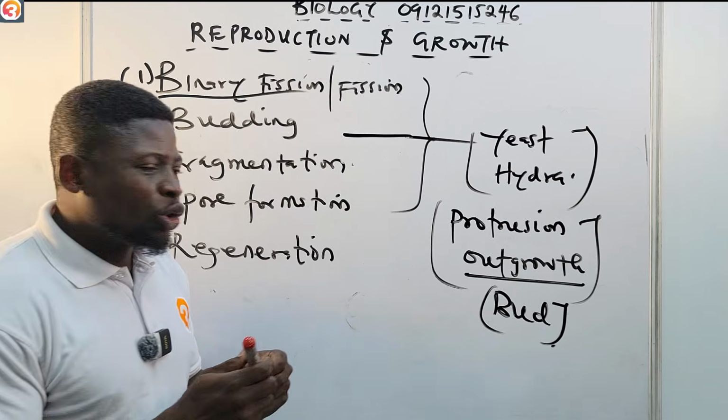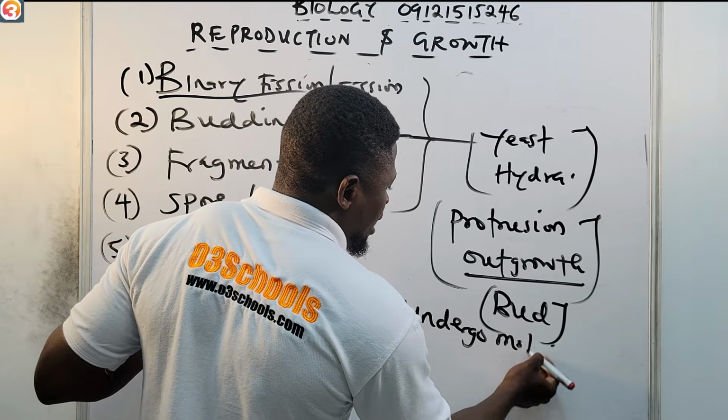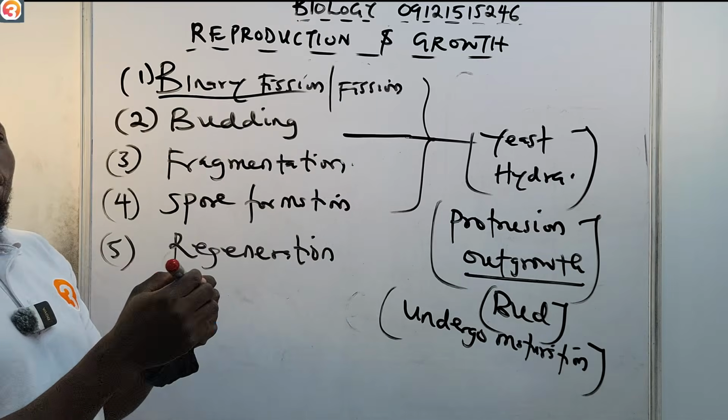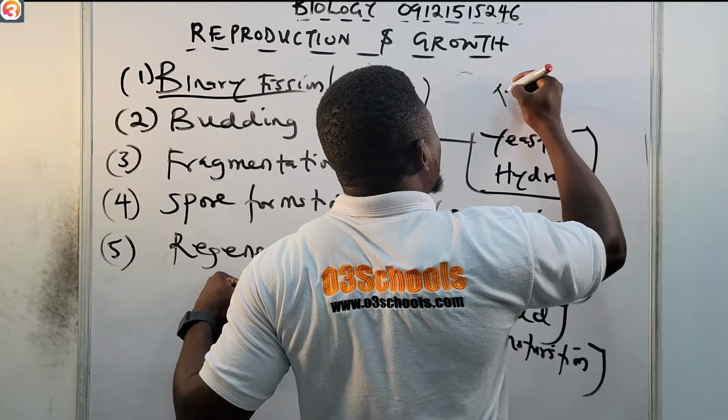The bud will eventually undergo maturation, so it begins to mature. In the case of hydra, we observe tentacle formation.